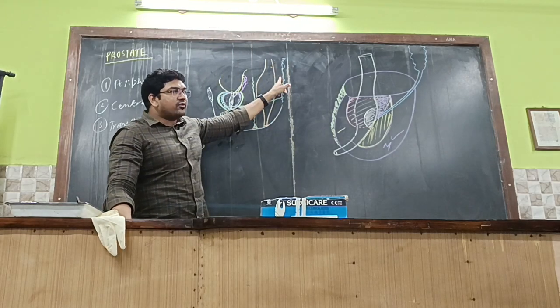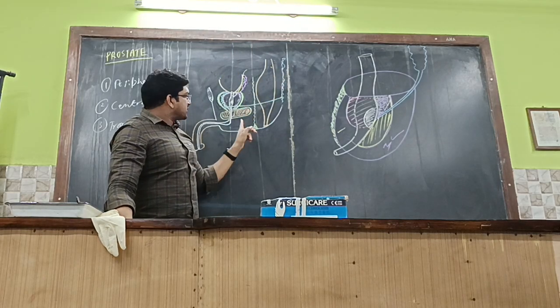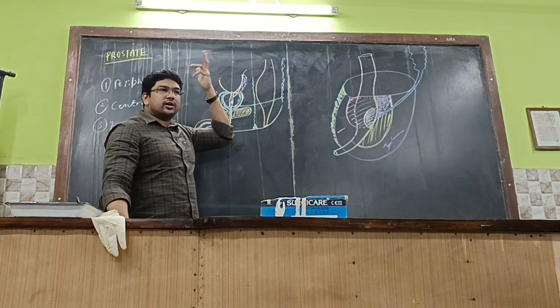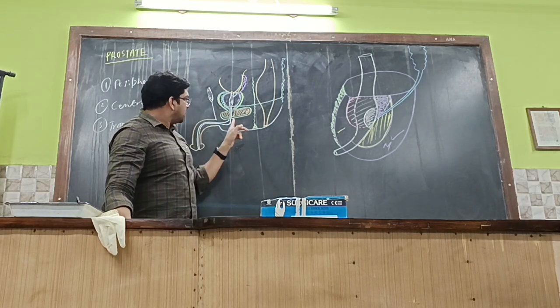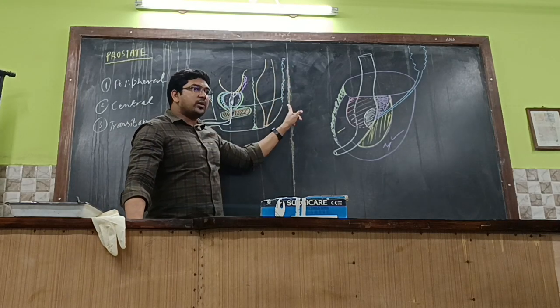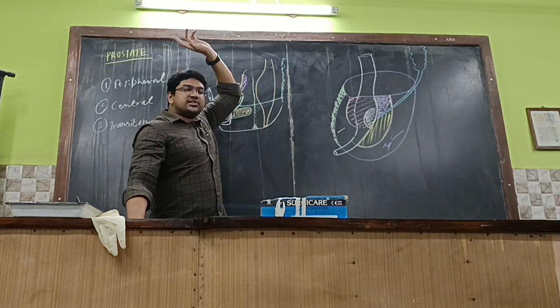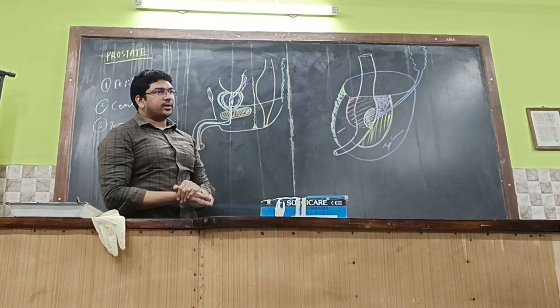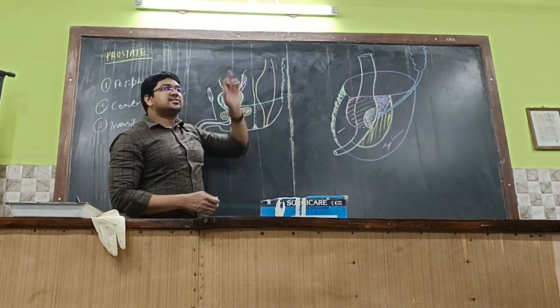This will be asked in the viva. Get it or not? How does prostatic carcinoma spread to the skull or the brain? So what is the route? Prostatic venous plexus, and there will be a vein communicating with the paravertebral veins, and that will be reaching up to the brain or skull. So this course will be asked in the examination.